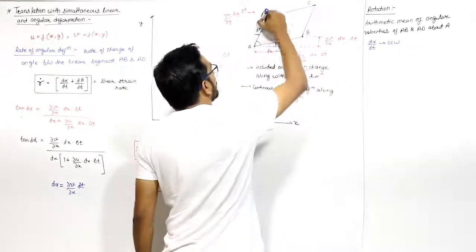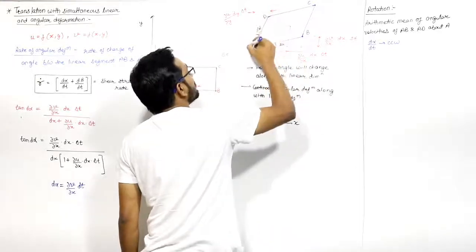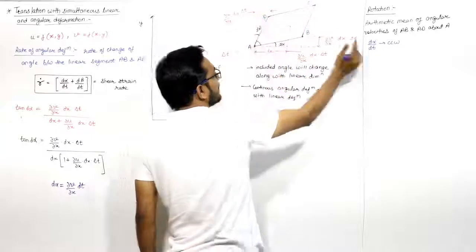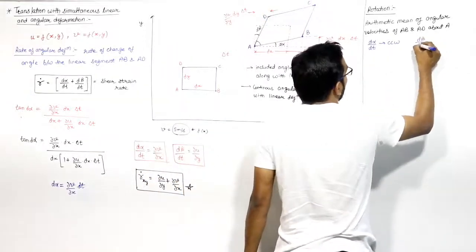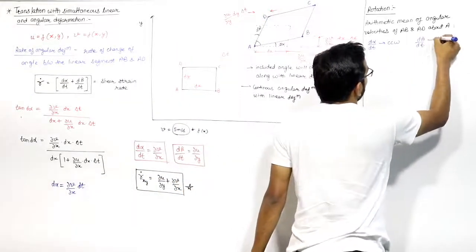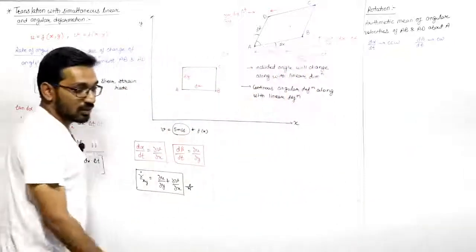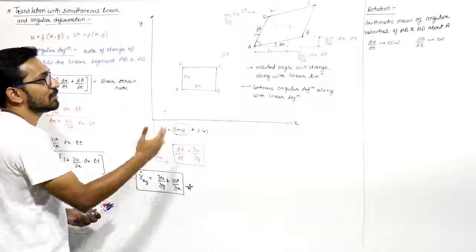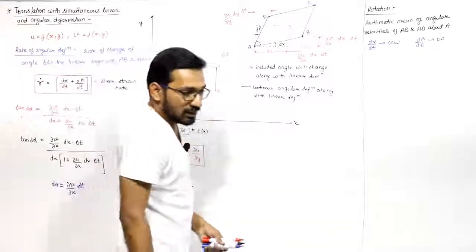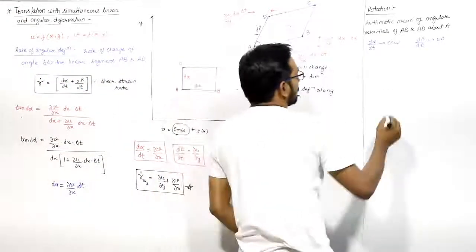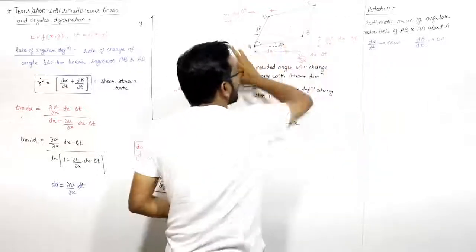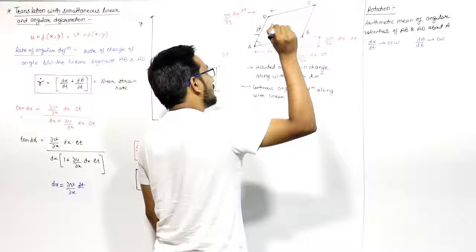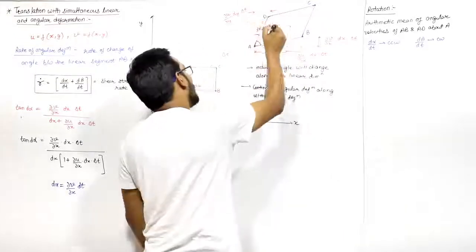And the angular velocity of line AD with respect to A: it is moving in this direction, that is the clockwise direction, and this will be equal to d beta by dt. This is the other angular velocity, in the clockwise direction. So the sense of the angular velocities of the lines AB and AD about point A is opposite. So these fluid particles are rotating about this z-axis. This is the x-axis, y-axis.